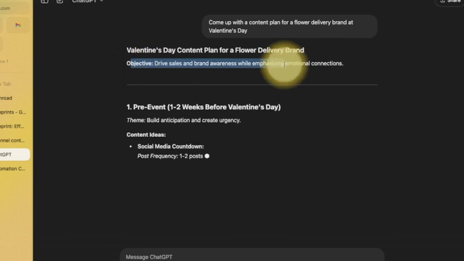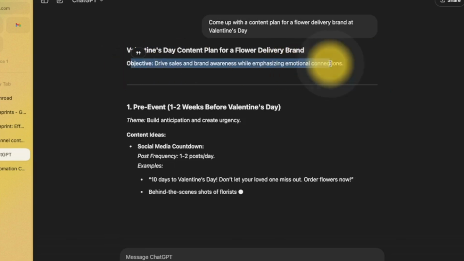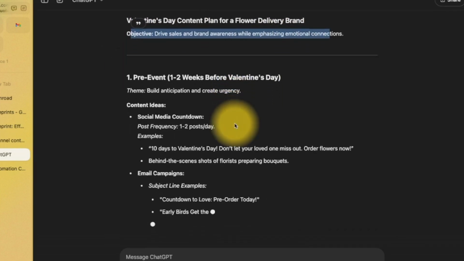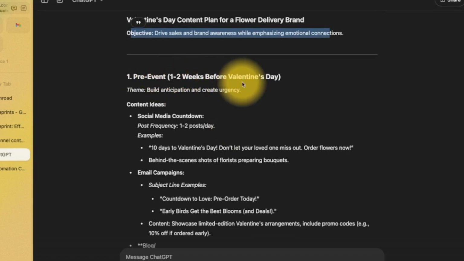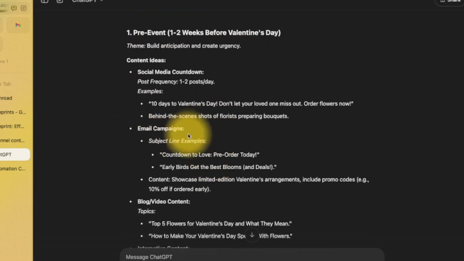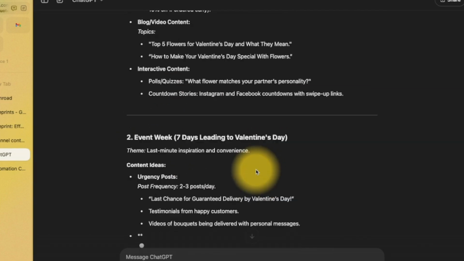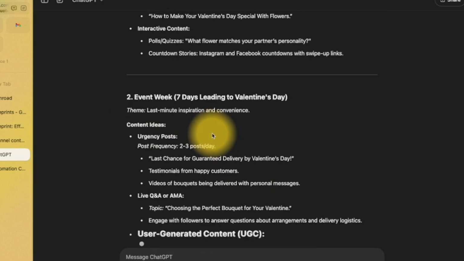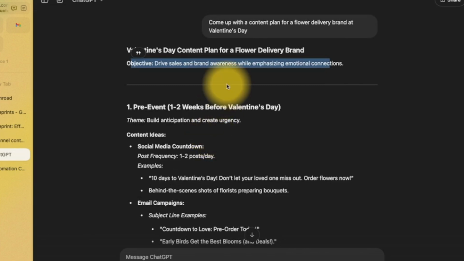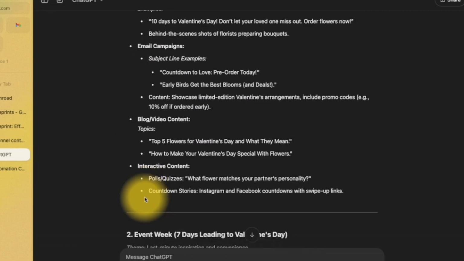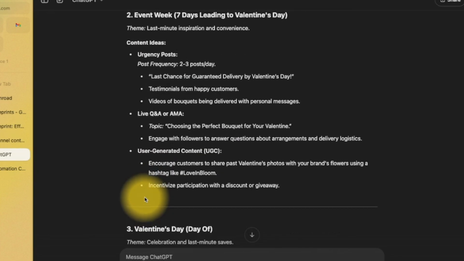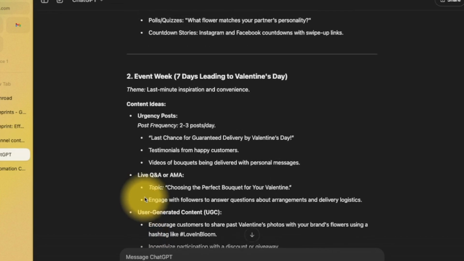So it's assumed what your objective is. It's probably correct, but maybe not. It comes up with a nice plan, 1 to 2 weeks, content ideas, broken it down, email campaigns, blog, video content, interactive content, event week. So it's not bad, right? ChatGPT already is so good that it looks quite good, but it's not relevant to your brand necessarily.